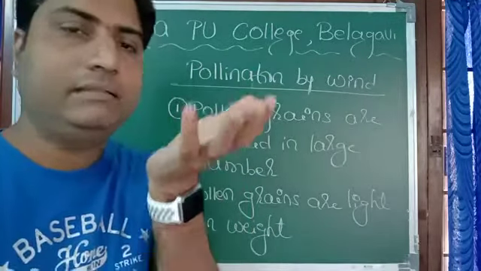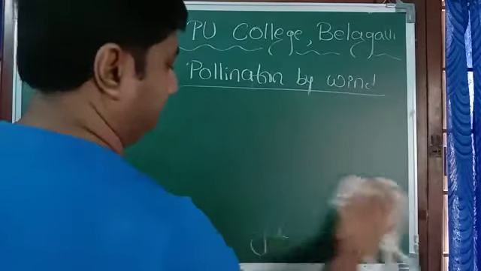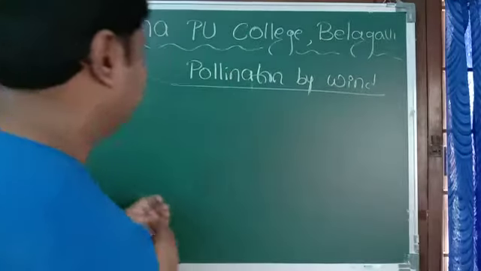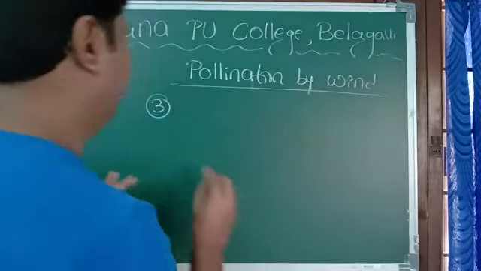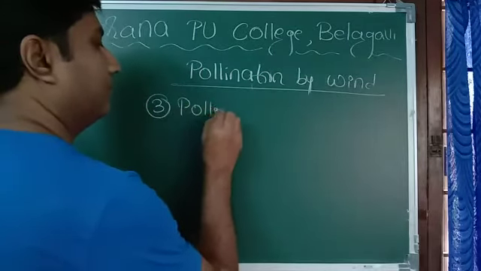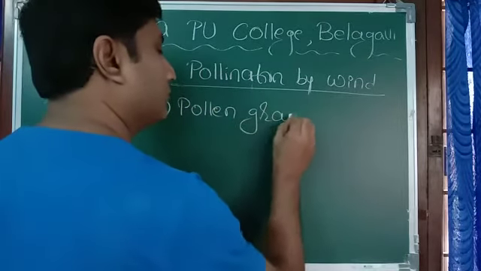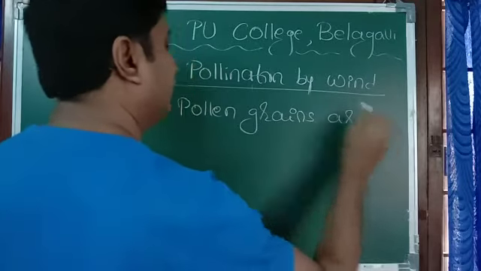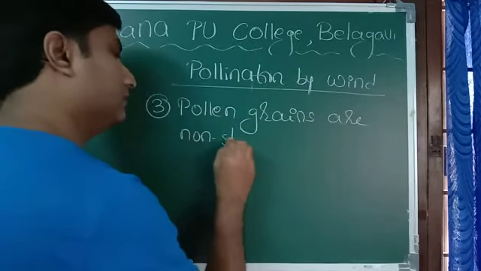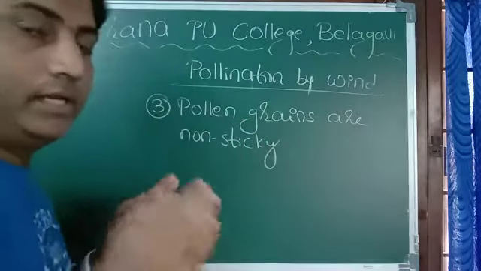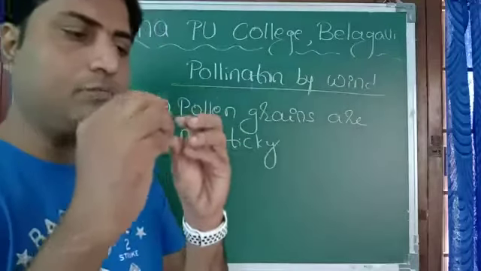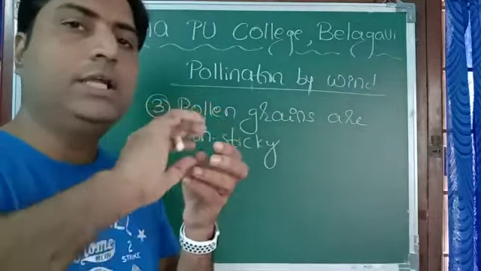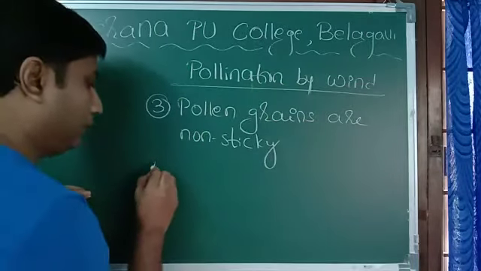Third one, pollen grains are non-sticky. Why should pollen grains be non-sticky? So that when the wind blows, the pollen grains which are present at the anther region come out very easily. If it is sticky, it will not come out. That's the reason.